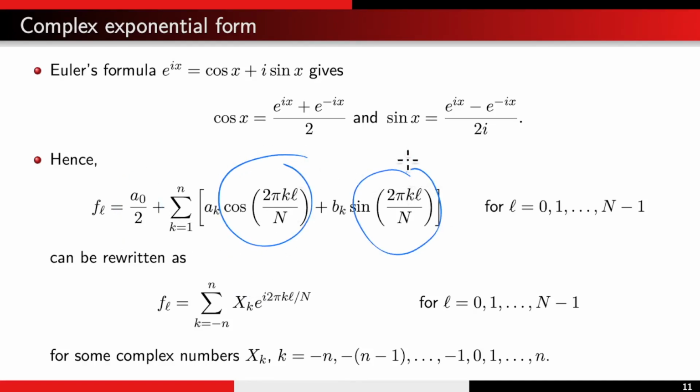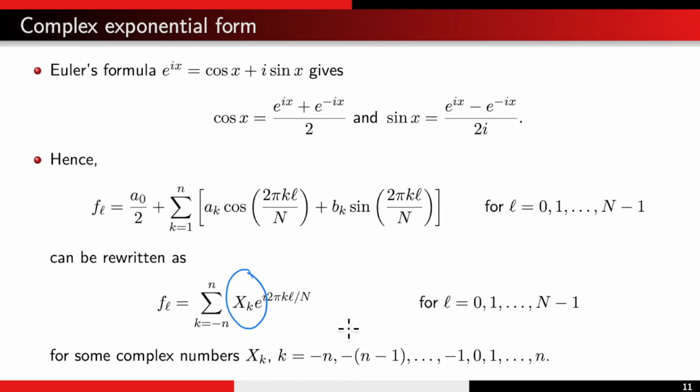Each of these will have e to the i times 2 pi kL divided by capital N, and e to the negative i 2 pi kL divided by capital N. Both are precisely captured by this for positive k as well as negative k. And now x_k will be a complex number for k from negative n all the way to n. And so this is now a system of capital N linear equations in capital N unknowns over the complex numbers.